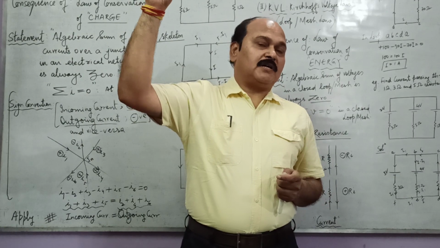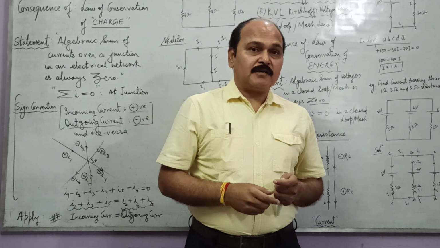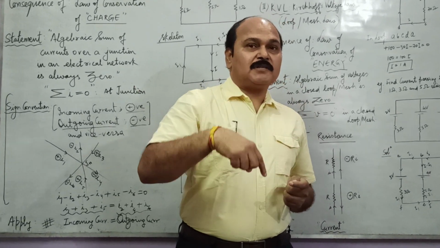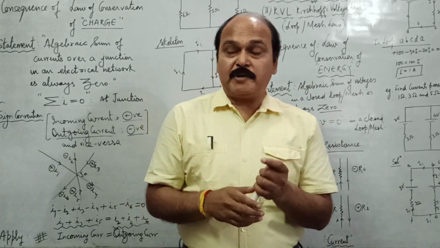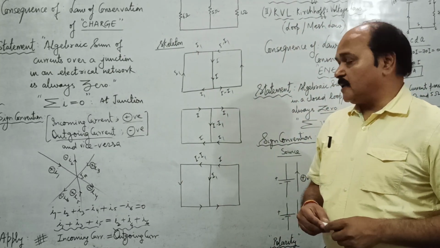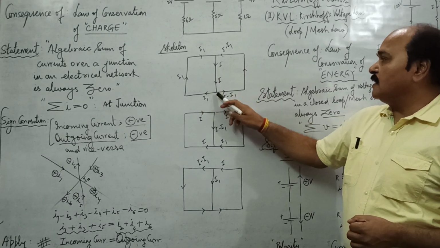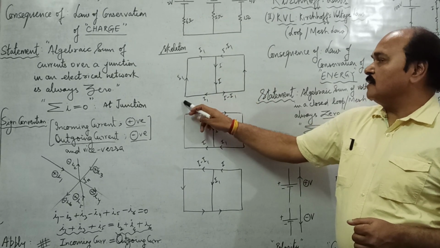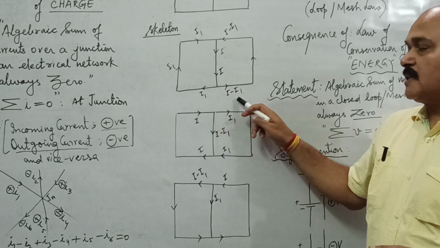You go on distributing current at various junctions, and when you come back to the same branch, the current should be I. No equation is required. You don't need to form any equation. Otherwise, the calculation would be complicated. Like here, if you have written I here, and this is I1, and you write here I2, then you will have to write down an equation I is equal to I1 plus I2.